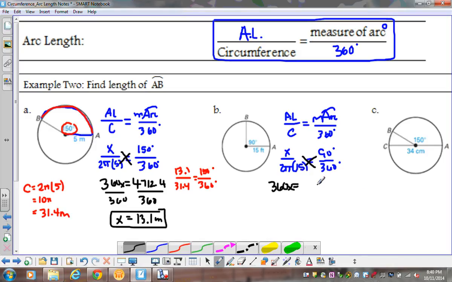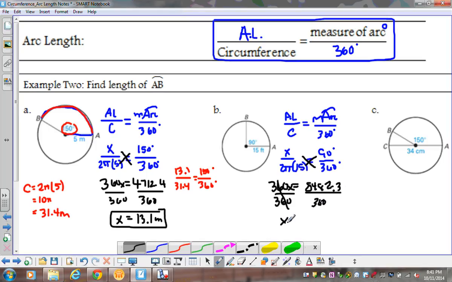When I multiply that, once again, pretty large numbers, 8,482.3. So now I'm going to take that, 8,482.3, and divide both sides by 360 to get the x by itself.